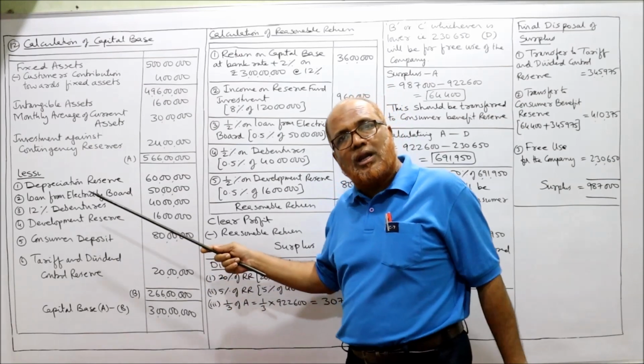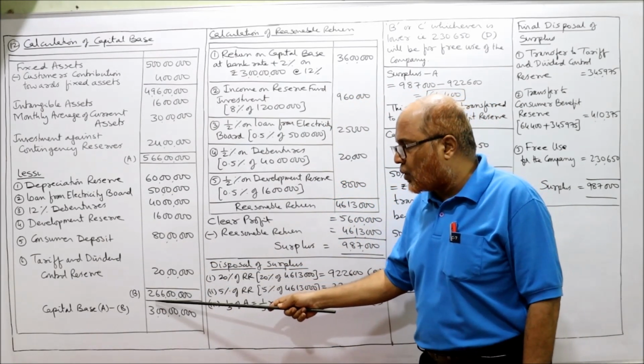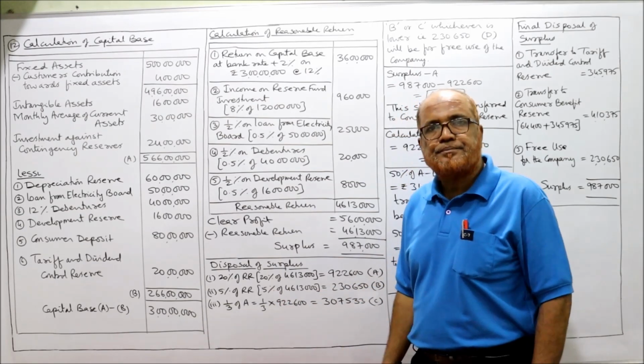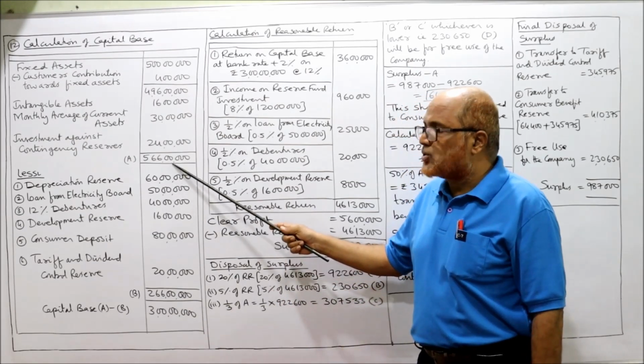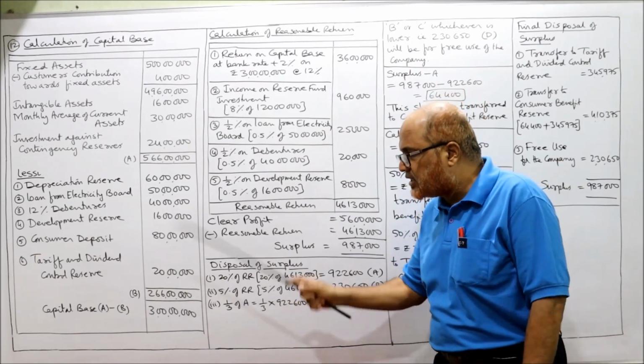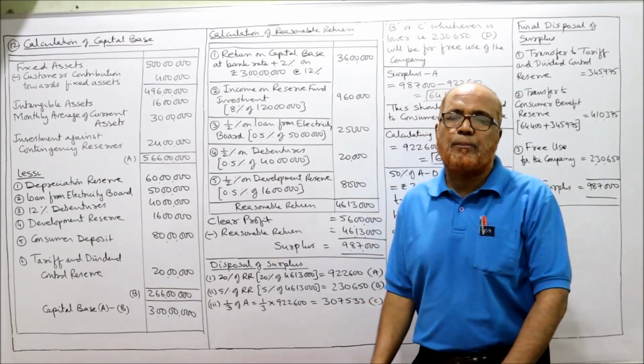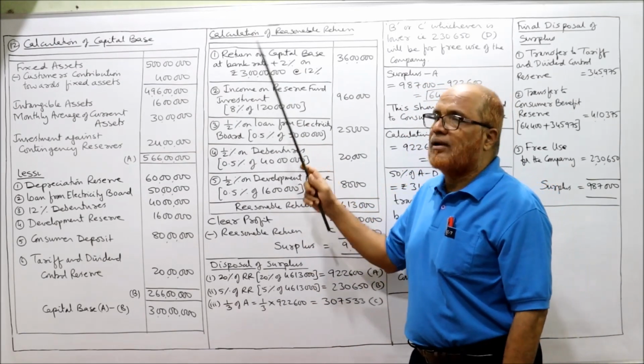The only thing you have to remember, what are the deduction items? The deduction items are 2 crore 66 lakh. So what is the addition item? 5 crore 66 lakh. 5 crore 66 lakh minus 2 crore 66 lakh, 3 crore is the capital base. First step completed. Second step, reasonable return.